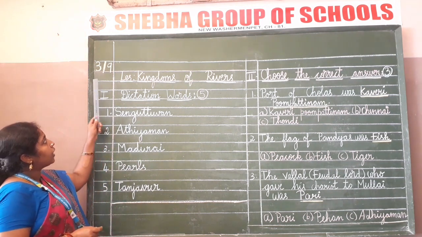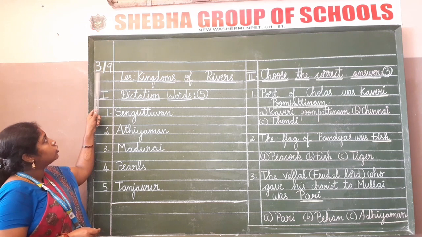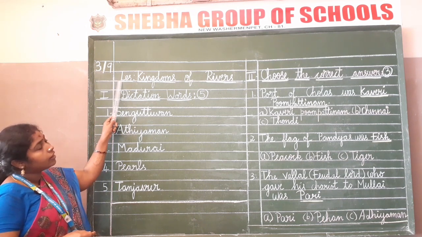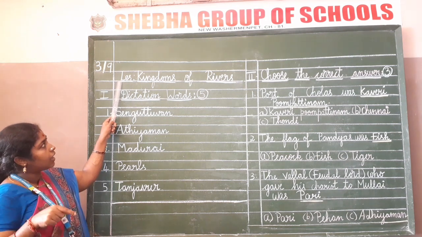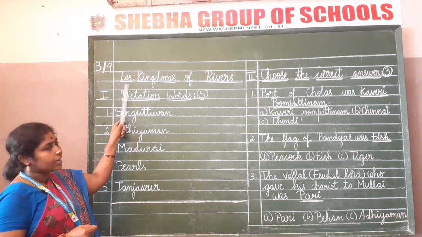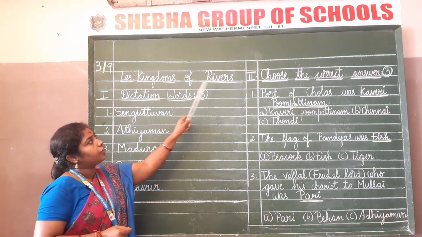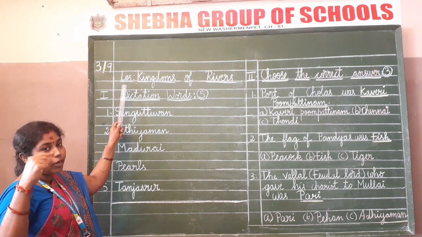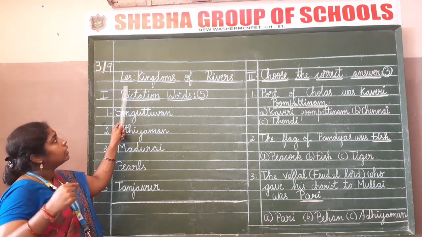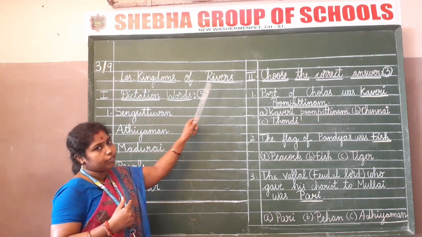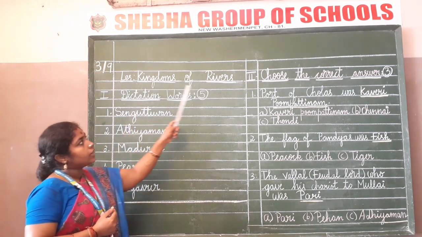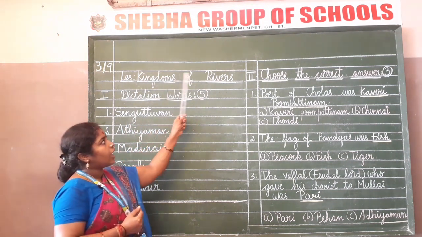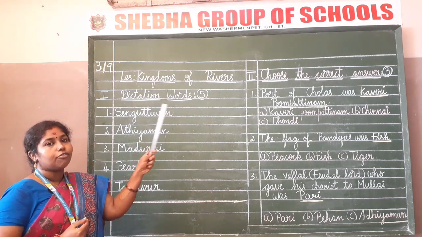So with your stick pens, first write the date. 3/9, and in the column given here, in the first line after the margin, write it as lesson name, Kingdoms of Rivers. I am repeating again. You have to write the lesson name in the middle of the 2 drawn lines, that is Kingdoms of Rivers. K should be in capital and R should be in capital. Keep finger gap while writing the Kingdoms of Rivers.